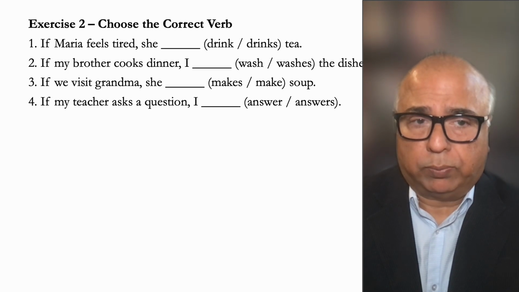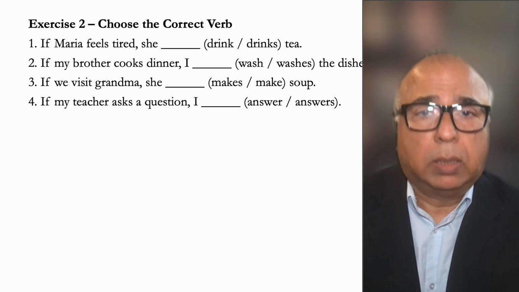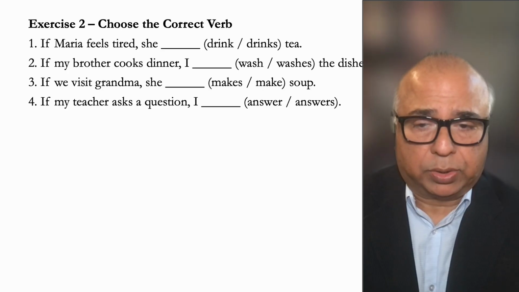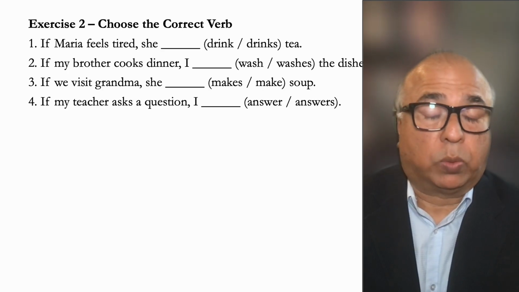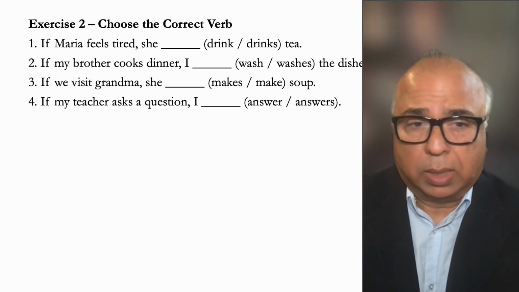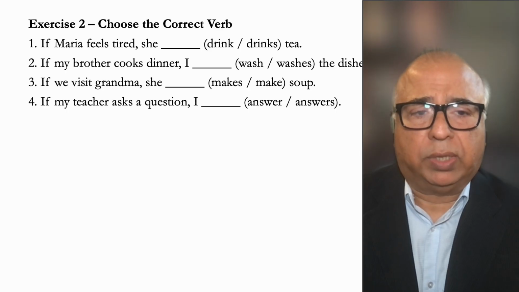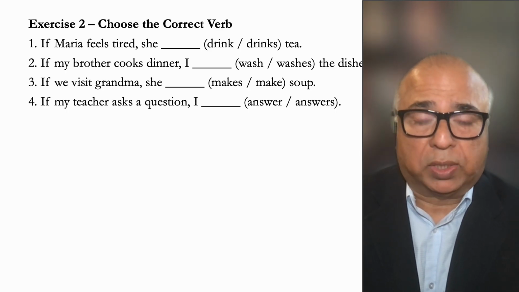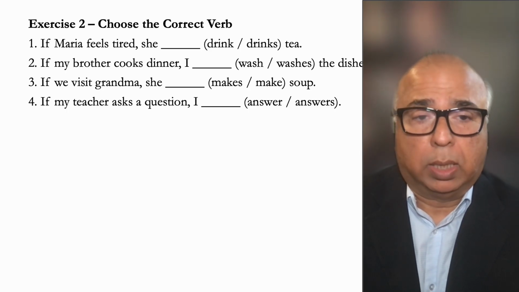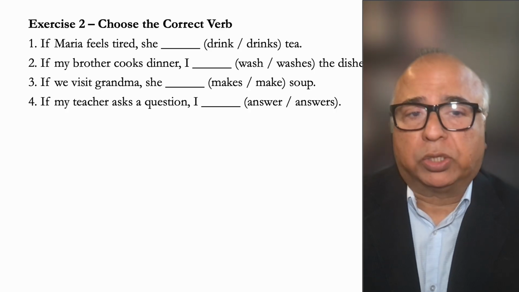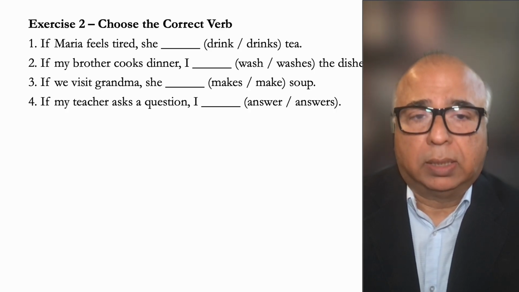All right, so let's practice now. So you've learned 2 types of conditionals, okay? The first one was factual, the second is habitual. Let's see how you do it, right? So for each question, I've given you 2 choices. I need you to pick one and complete the sentence. Pause the video now and practice habitual conditionals.